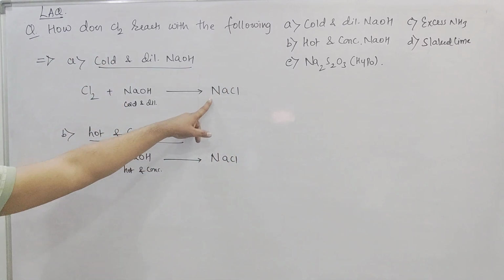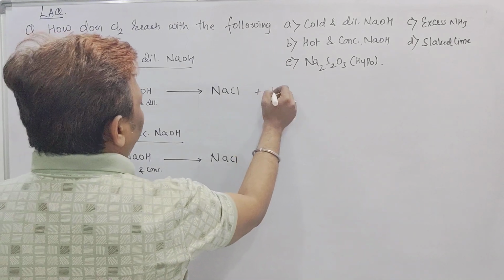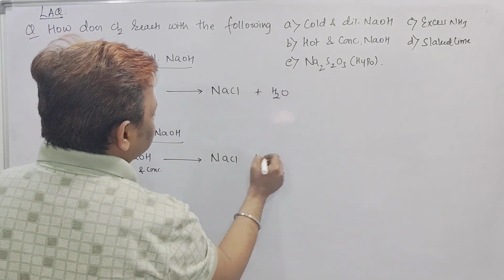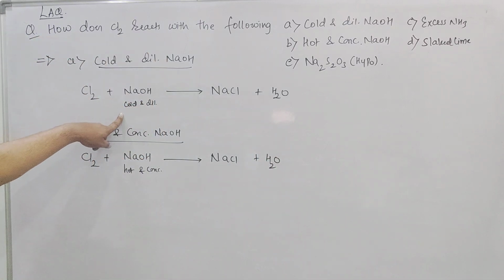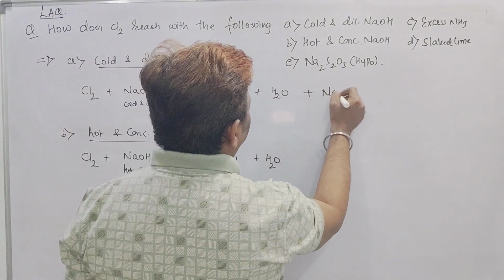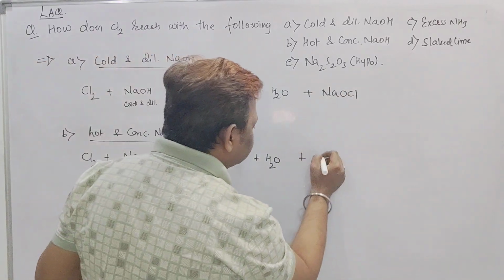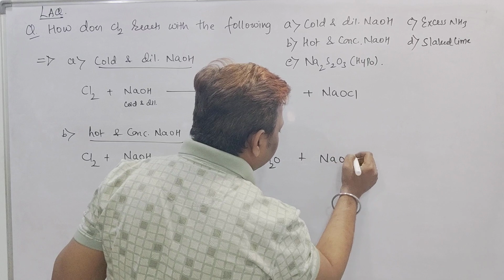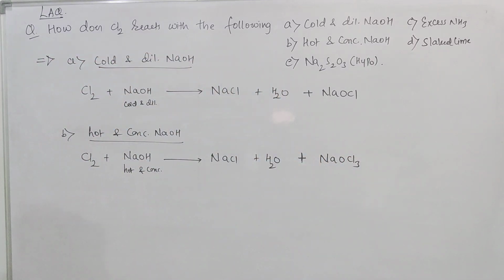See, NaCl salt is common in both. It also gives rise to a water molecule, which is also common. But when it is cold and dilute, I am getting NaOCl. With hot and concentrated, I am going to get NaClO3. Check it: NaOCl in one case, and in the other case NaClO3.